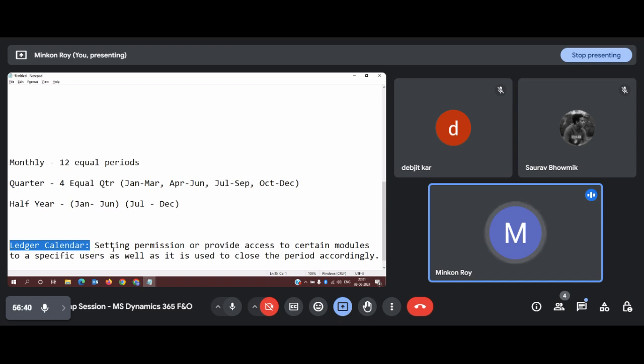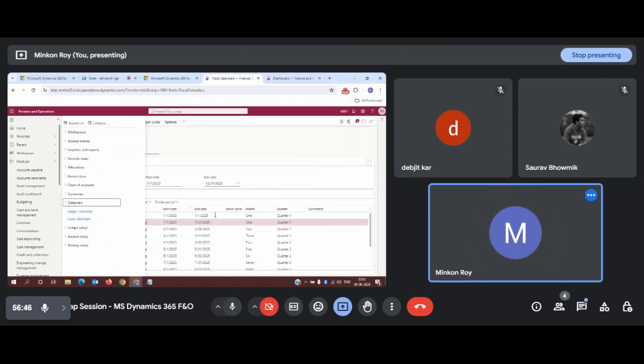Also, there will be certain functionality where we need to provide some kind of accessibility to the users. So we will see how we can do that. But before doing those, we need to perform all the mandatory transactions. So the fiscal calendar was one of those mandatory transactions.